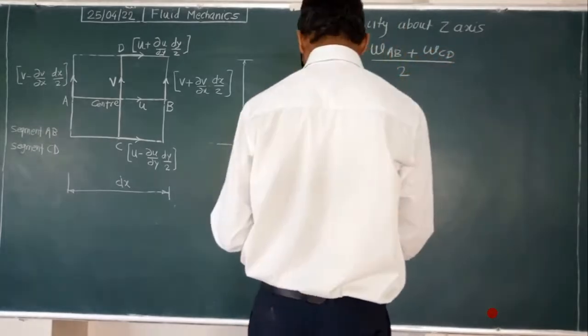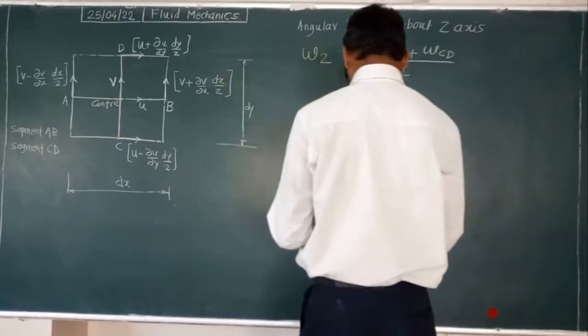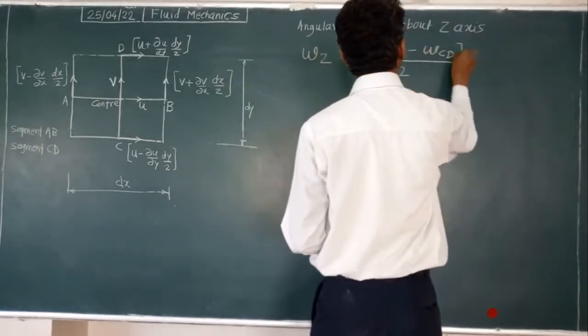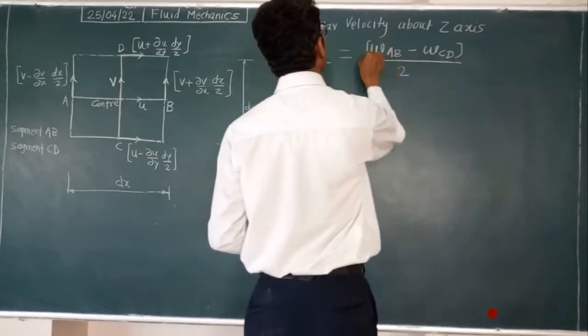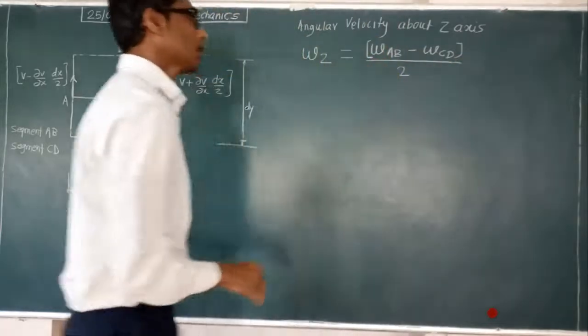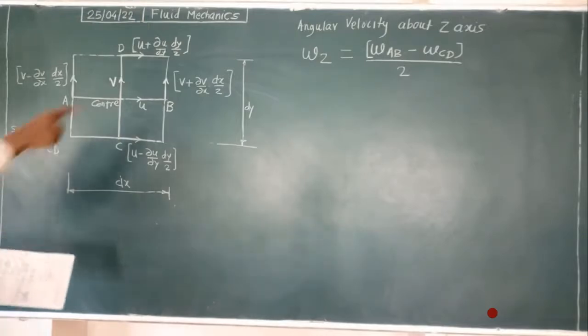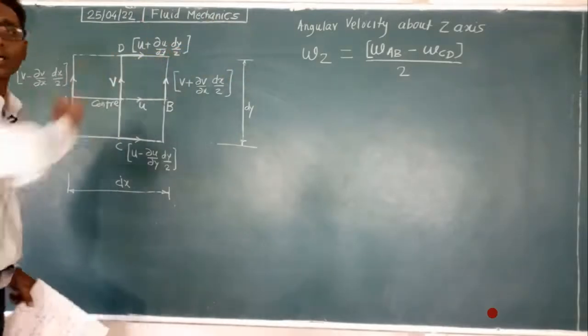No, not average, subtraction: omega z equals omega AB minus omega CD, divided by 2. That is the formula. Now we have the omega AB expression and the omega CD expression.